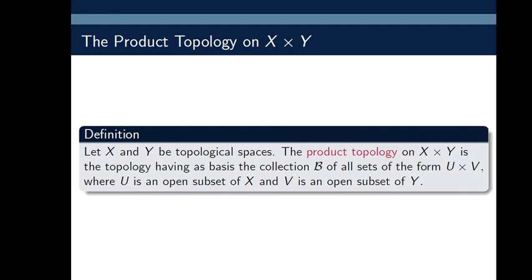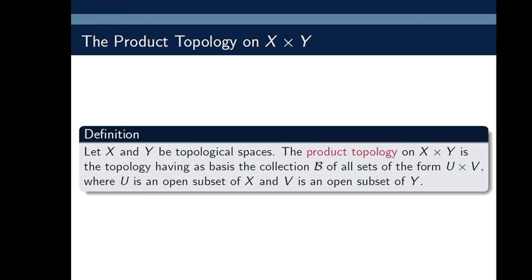Now let's have the definition of product topology on X cross Y. Here X and Y are two non-empty sets considered to be topological spaces. Then there is a standard way of defining a topology on the Cartesian product of X and Y, that is X times Y. Now we consider this topology and study some of its properties. So we only discuss the definition.